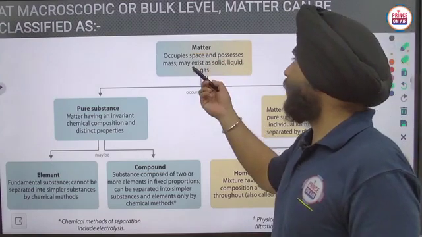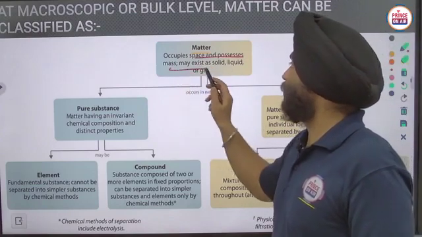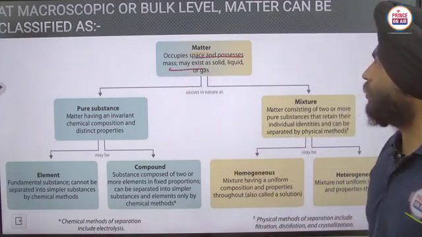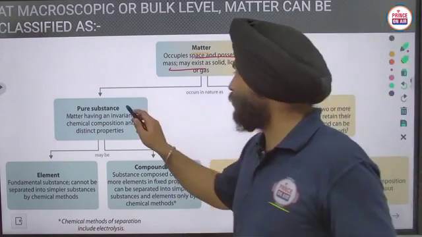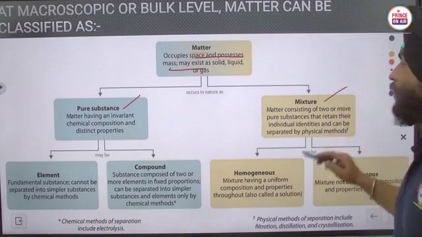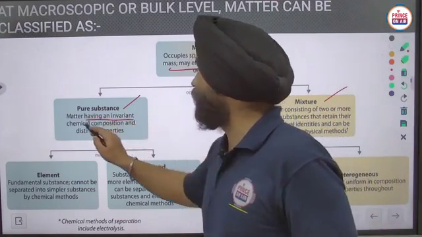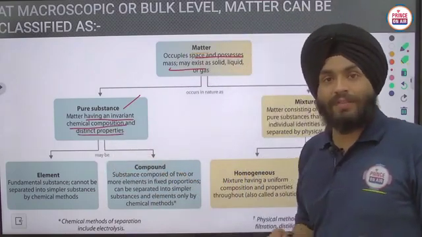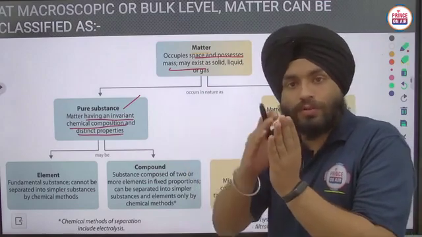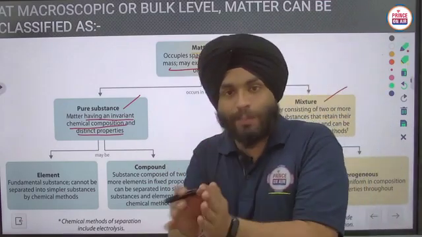Firstly, we have discussed the definition of matter, that it occupies space and possesses mass, and that it may be solid, liquid or gas. Now this is divided into two sections. First one is pure substance, second one is mixture. Now what is a pure substance? Matter having an invariant chemical composition and distinct properties, meaning pure composition, pure material, the same type of properties.